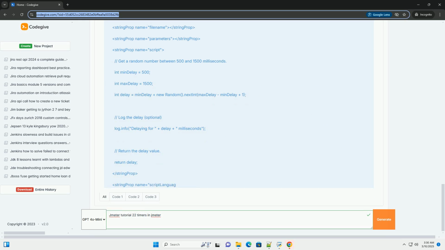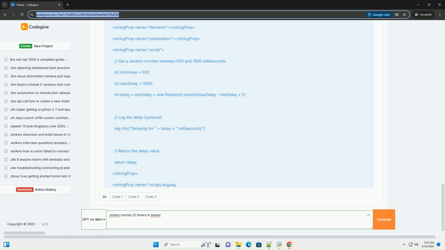Best practices for using timers. Understand your users. The key to using timers effectively is to understand how real users interact with your application. Analyze user behavior patterns, identify typical delays between actions, and choose the timers that best reflect those patterns. Start simple. Begin with simple timers like the constant timer or Gaussian random timer, and gradually introduce more complex timers as needed.